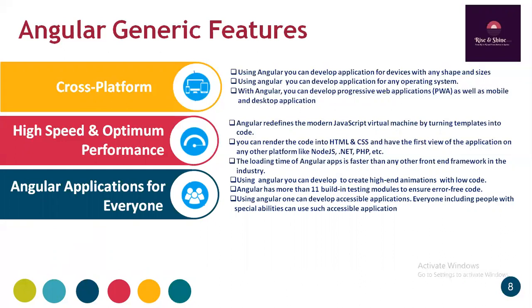Angular has more than 11 built-in testing modules to ensure error-free code, or we can remove the bugs and create error-free code. Using Angular, one can develop accessible applications. Everyone, including people with special abilities, can use such applications. So Angular applications are for everyone. Angular is useful for each and everyone.